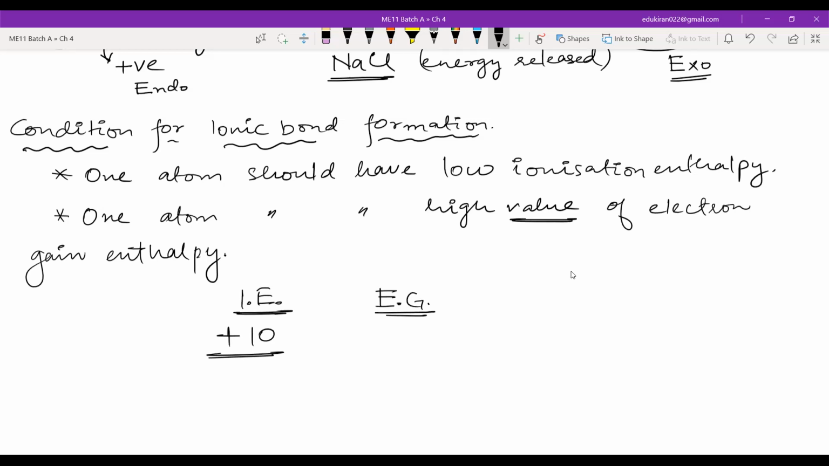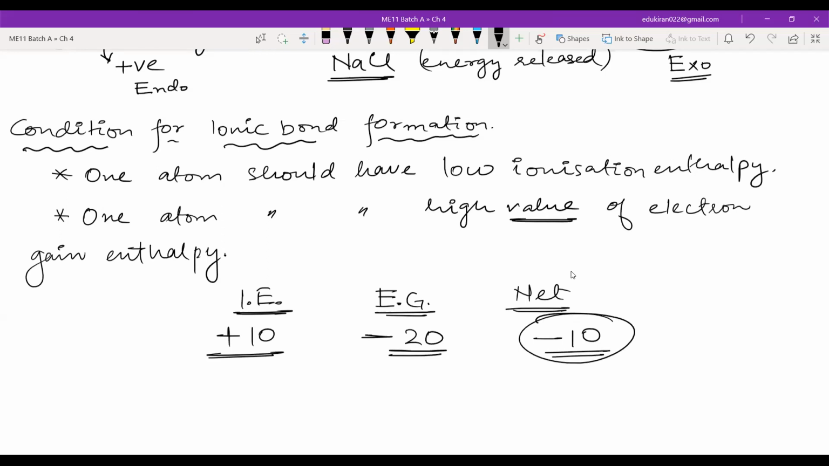Let's suppose when we added the electron, I got how much energy? Let us suppose I got minus 20. Now the net is what? The net result is that minus 10 is the enthalpy change, right? So I am getting 10 units of energy when these two things are combining.